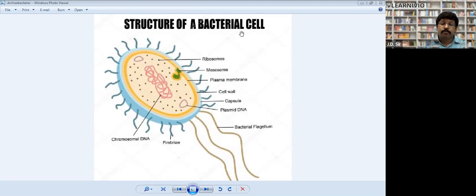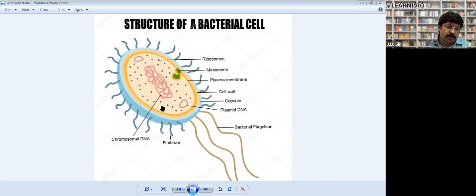Then they have one more structure which is common between prokaryote and eukaryote. There is a single thing which is common, that is the ribosome. So bacteria have ribosomes. What do they do? They produce protein. They are found in all cells, eukaryote and prokaryote. But the difference is that prokaryotes have smaller ribosomes and eukaryotes have larger ribosomes.